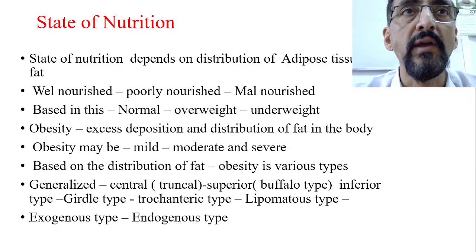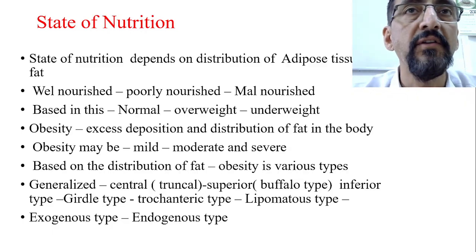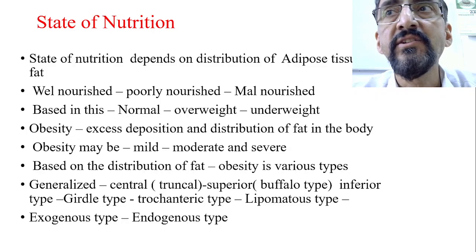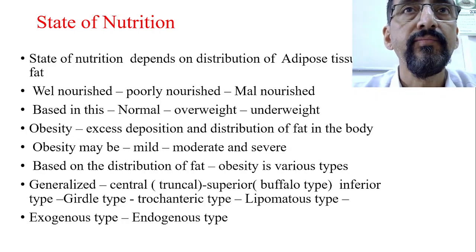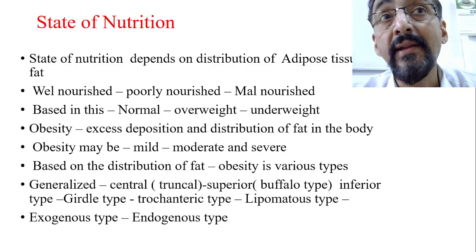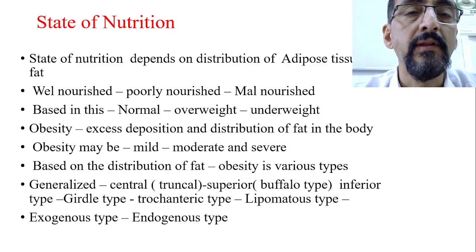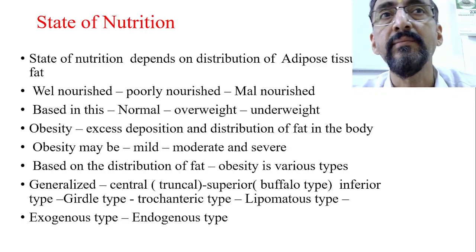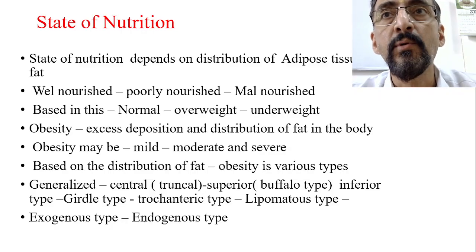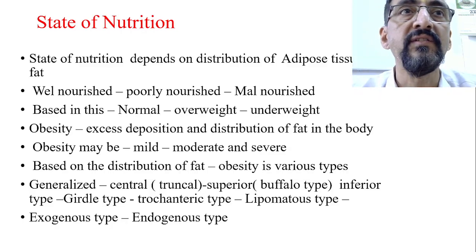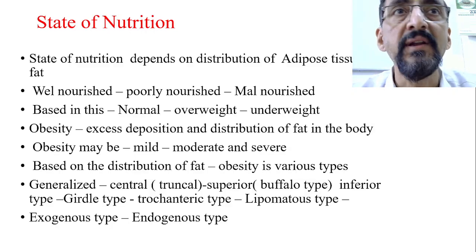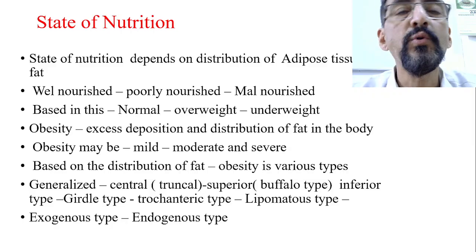Well nourished means whatever you are taking gets digested, metabolized, and the product is formed and utilized. Poorly nourished means the nourishment is poor. The child is taking caloric deficit food, not able to take a sufficient amount of food, maybe because of different reasons like poverty, or he is not taking the complete food. That may lead to poor nourishment.